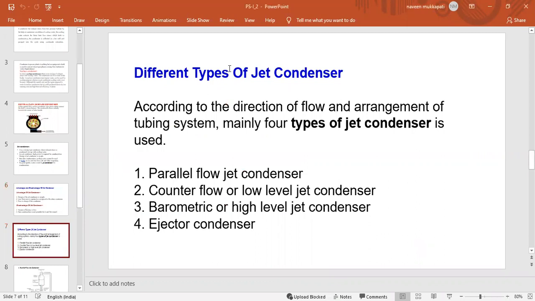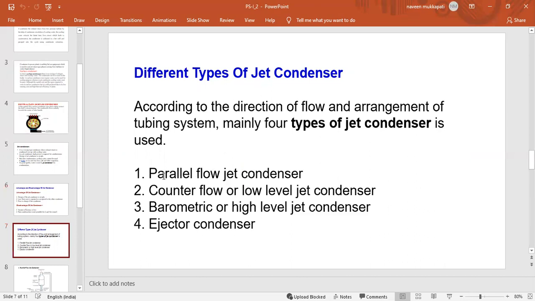Next, different types of jet condensers. We have 4 types of jet condensers. What is the meaning of jet? Jet means we are sprinkling the water in the form of a jet. Therefore, according to the direction of flow of water, these condensers are divided into 4 types.